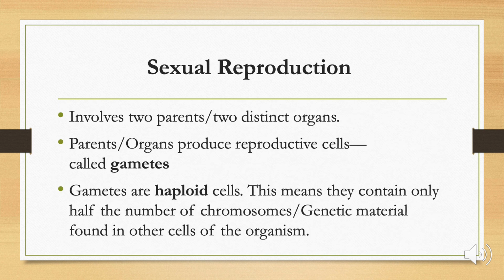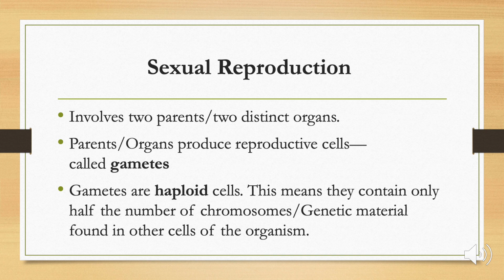Coming to the next mode, that is sexual reproduction, it involves two parents or two distinct organs. Why am I saying two distinct organs? Because the organs may be present on the same parent also, as seen in the case of plants. These parents or organs produce specialized cells, that is gametes. Now these gametes contain half the amount of DNA or chromosomes, which is known as a haploid cell. Now, what is the need for half the amount of DNA? Because if the DNA amount increases in the cell, the character or traits may differ. So maintaining the amount of DNA is also very important.